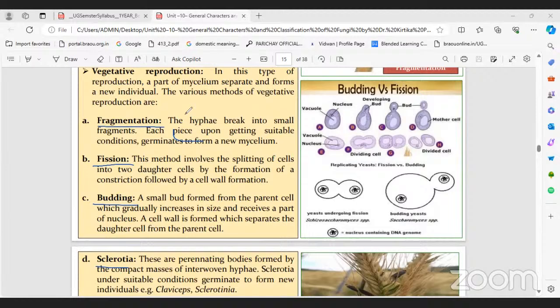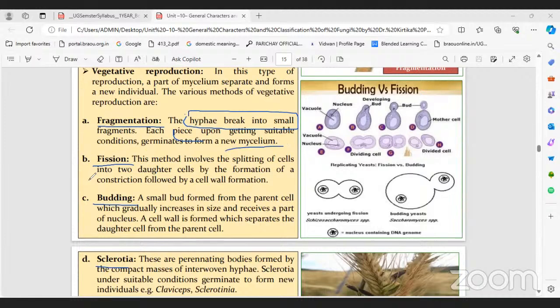Here, are you able to see the slide? Yes, sir. The hyphae break into small pieces, and then grow in suitable conditions and germinate. Each fragment can grow as a new mycelium. That is called the fragmentation process.